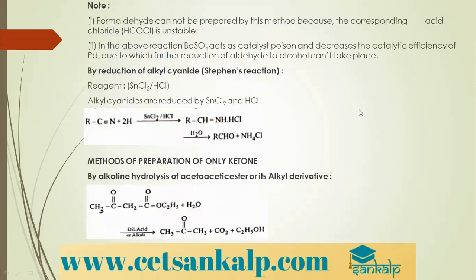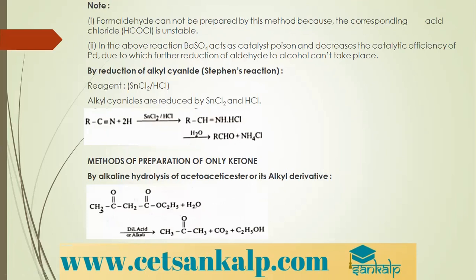We'll get an aldehyde with 5 carbon atoms. Okay. So remember here, by using Rosenmund's reduction, you cannot prepare formaldehyde. Formaldehyde cannot be prepared by this method because the corresponding acid chloride HCOCl is unstable. HCOCl is an inorganic acid chloride and it is unstable.